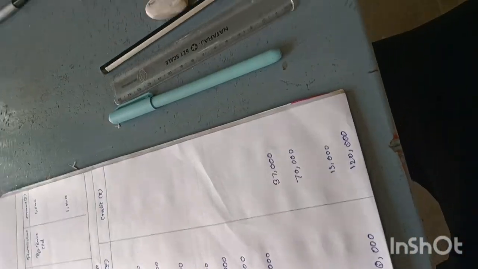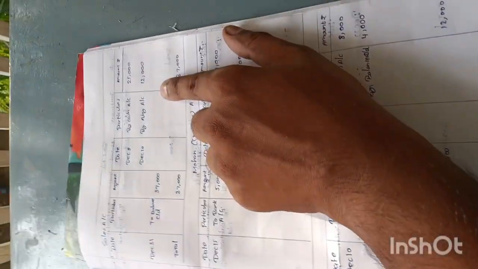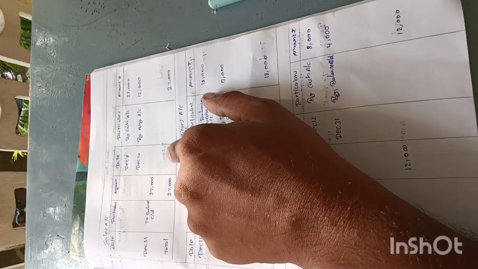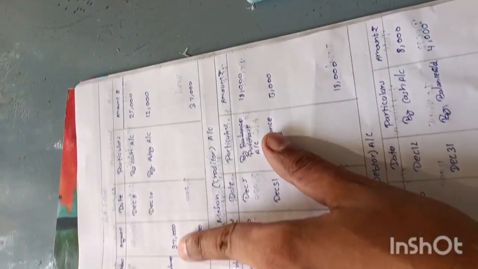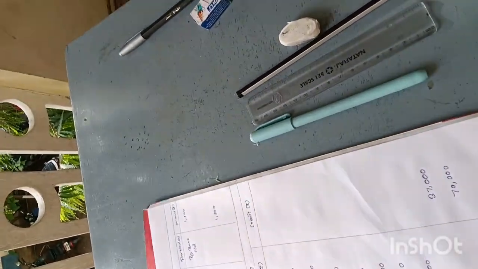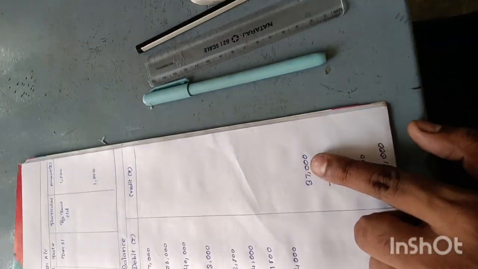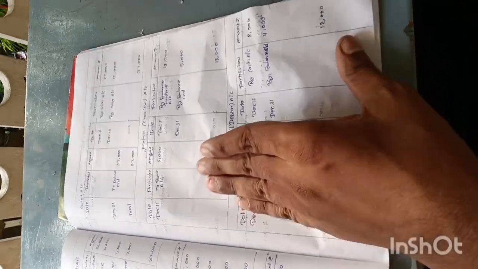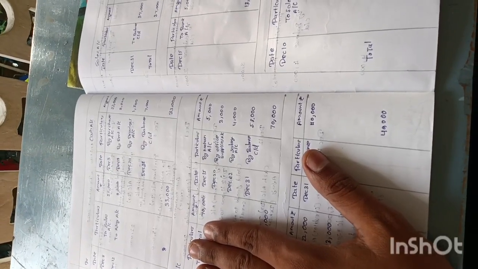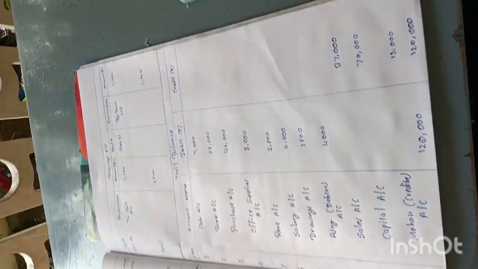Then we need to move on to the sales account. Sales account, you see, balance carried down comes from 37,000 on the debtor side. So we need to write 37,000 on the credit side. Whenever the ledger book balance carried down is written on the credit side, we need to write it in the trial balance as debit. Whenever it is written on the debtor side as balance carried down, we need to write it on the credit side.